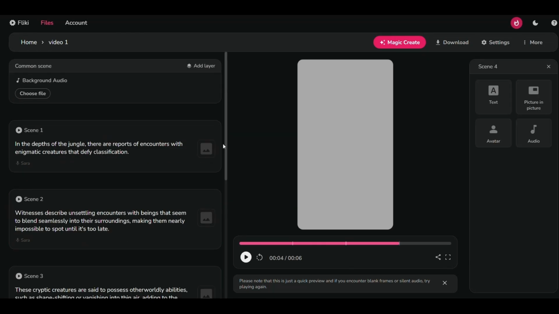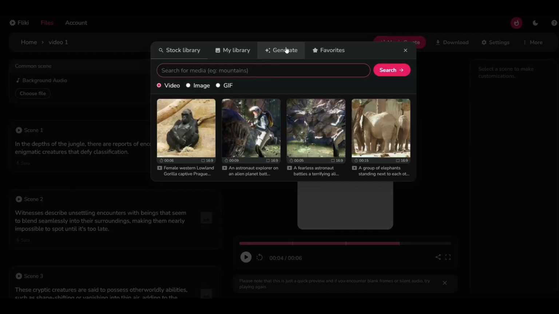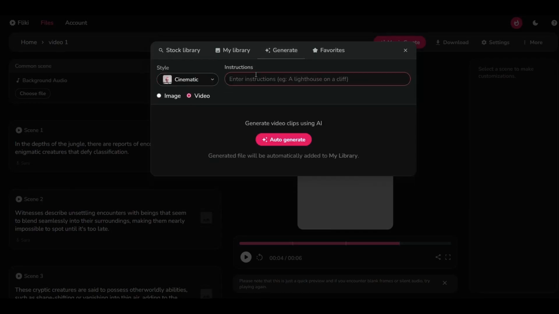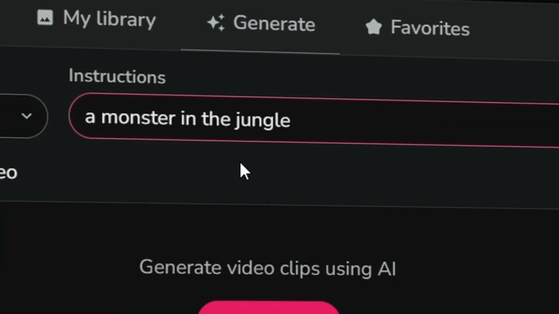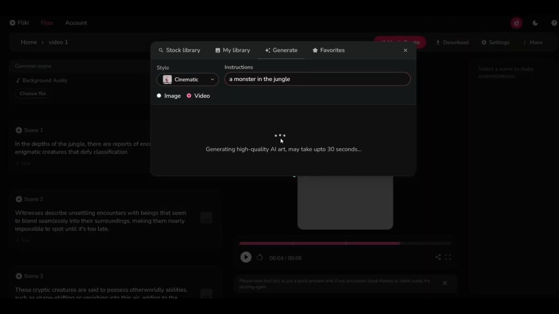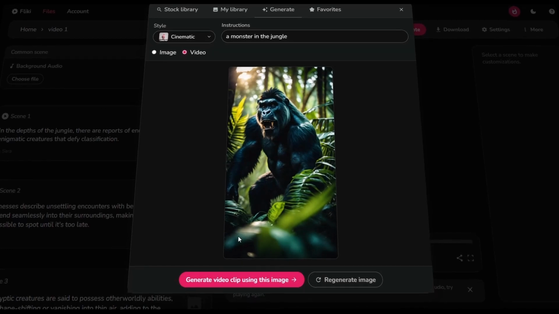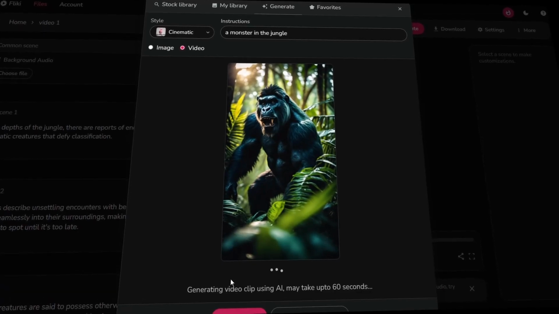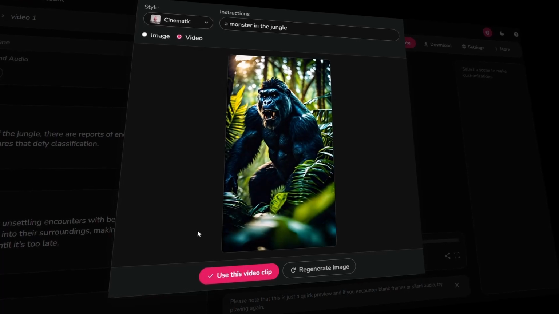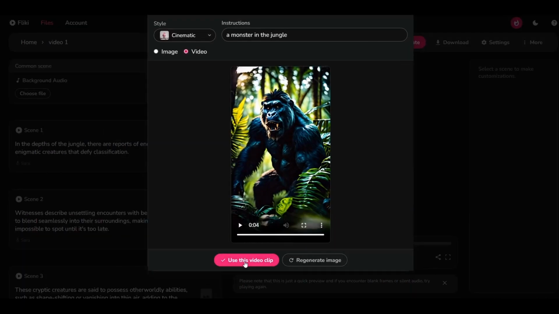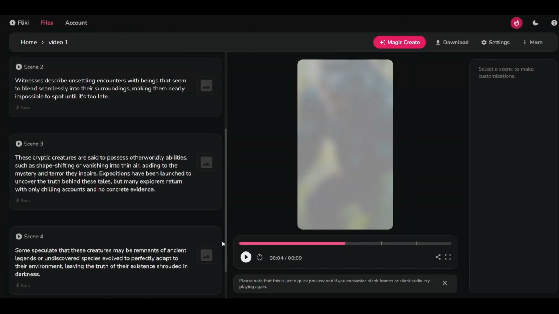Then all we have to do is click on this square to add a video, then generate. Click on the video option and type a description for the video that suits the text. For example, here the text talks about enigmatic creatures, so we will type a monster in the jungle, then click generate. As you can see, it has created an image for us. After that, click on generate video clip using this image to turn it into a video. As you can see, this is a video made from scratch and does not exist anywhere else. Click on use this video clip and repeat the same thing in the rest of the text.